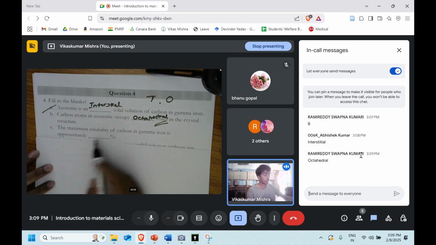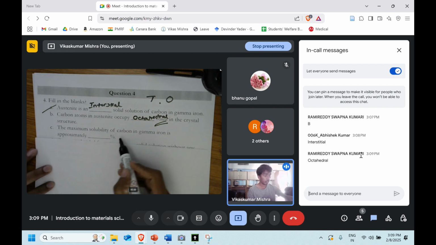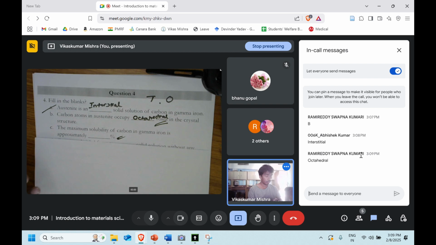The maximum solubility of carbon in the gamma iron is approximately how much percent? As per the phase diagram, carbon in the iron is an interstitial solid solution, and we know interstitial solid solutions are always going to put some strain onto the material.